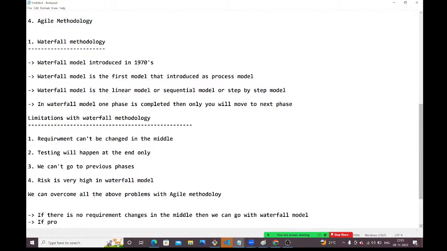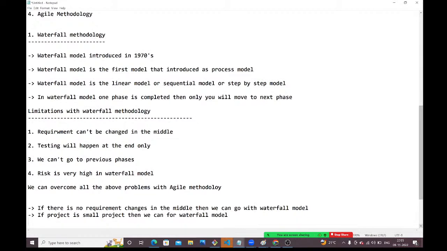Next, guys. If the project is a small project, then we can go for the Waterfall model. Next, if the budget is fixed, then we can go for Waterfall.